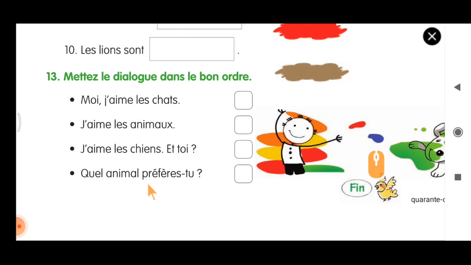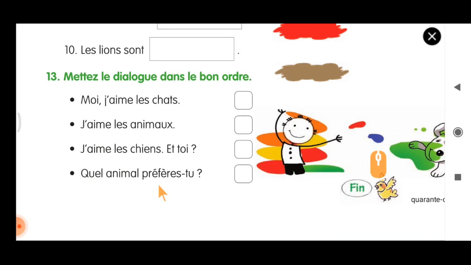First, we have to try it one by one. Moi, j'aime les chats. No, this will not start because this is an answer. Because when the question is asked like this will be the answer of this. J'aime les chiens et toi? Moi, j'aime les chats. So, this 1 and 3 is one pair, and 2 and 4 is one pair. So, the question will start like this. J'aime les animaux. This is number 1.